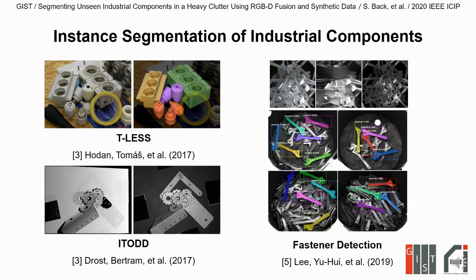For metallic component detection, Ri et al. proposed a method to generate a photorealistic synthetic training dataset for the segmentation of wrenches in the real world. However, they do not concern detecting novel objects, but focus on the segmentation of only a single wrench, and fine-tuning using real data should be performed.